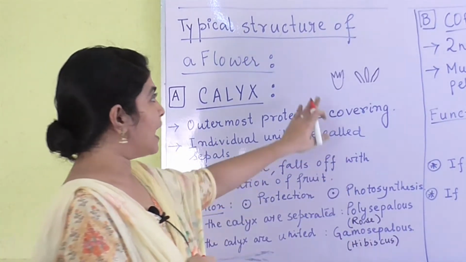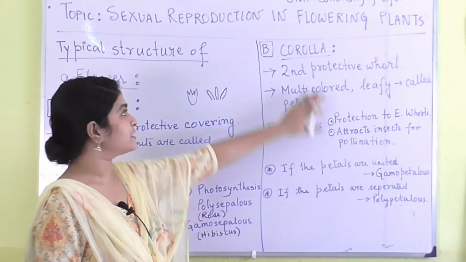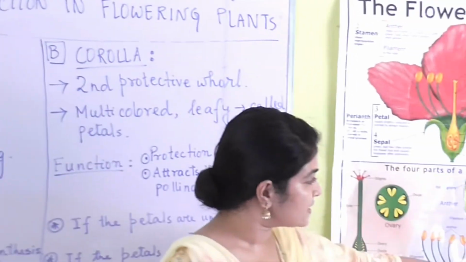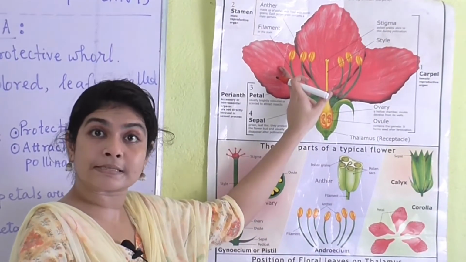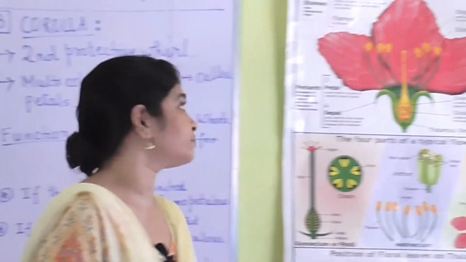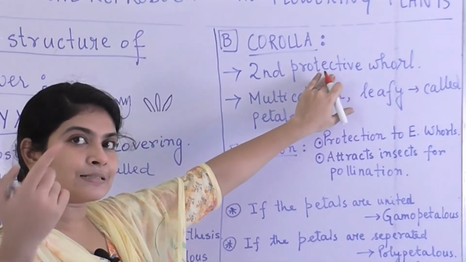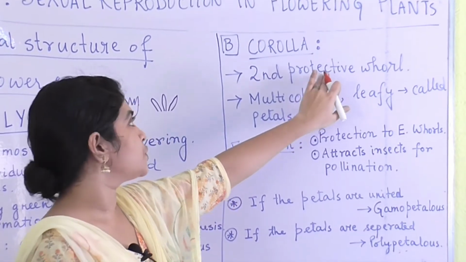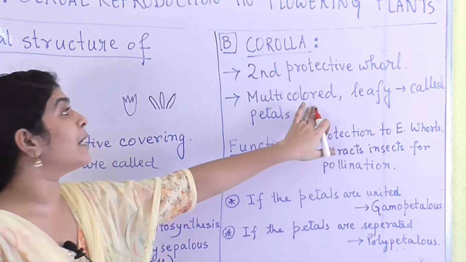Now we are going to come to the next accessory whorl, known as the corolla. Now we'll move on to this diagram. This part is known as the corolla, and each of the subunits of corolla is known as a petal. So this is the second protective whorl. I told you that accessory whorls have one common function, protecting the essential whorls.